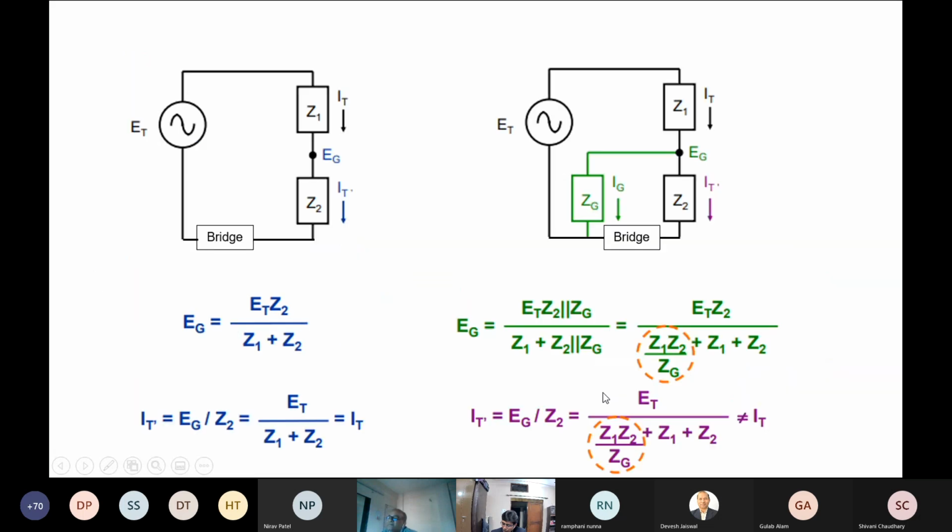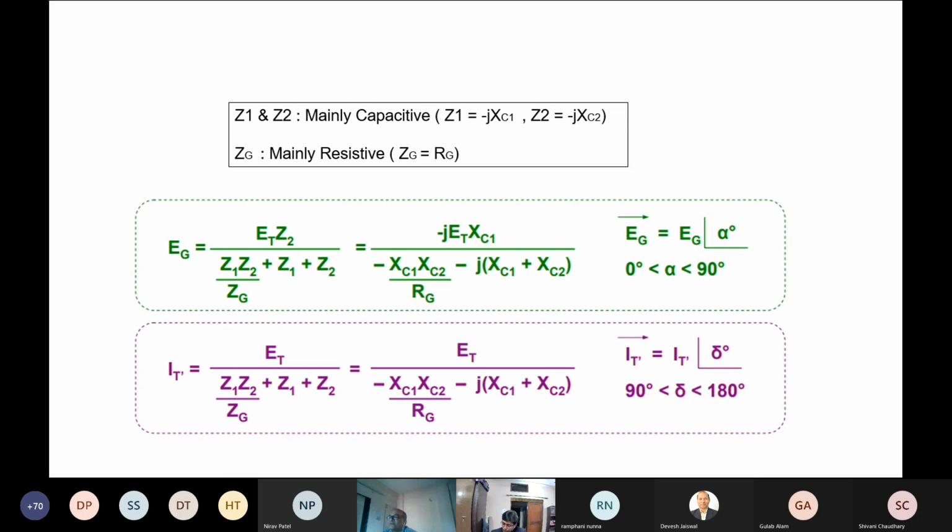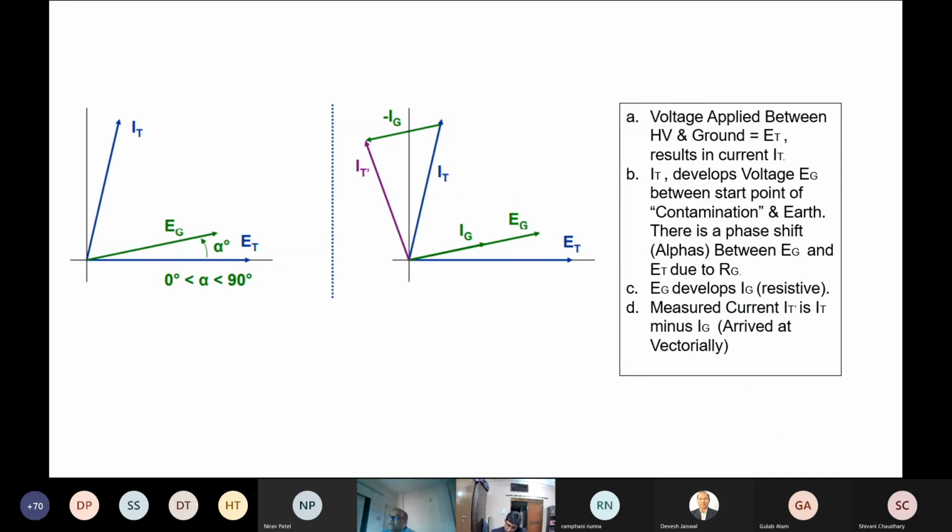So in mathematical equation form, you can find that the vectorial sum ultimately shifts, because this Eg vector from the total voltage applied, this angle is mainly decided by the contamination level, and that adds to the total current. This is the current which is passing through, and this is the current ultimately which will be measured by the bridge.